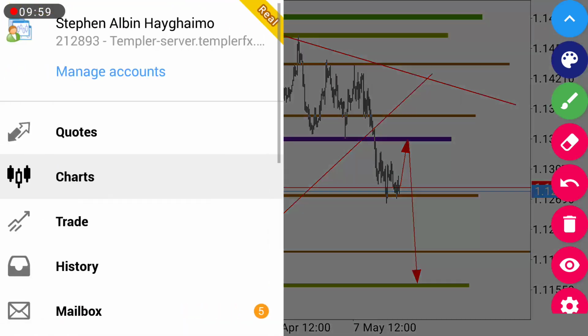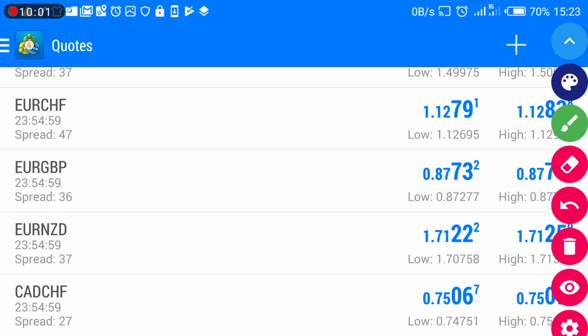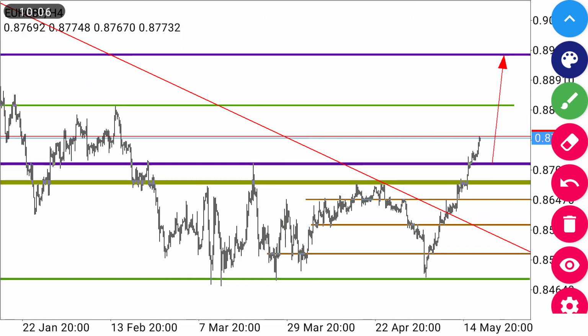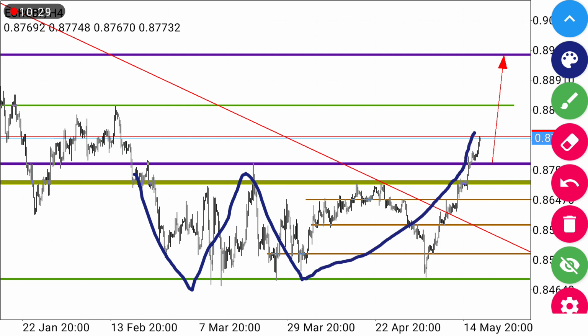Let's move to another pair. Another pair is Euro GBP. For the coming week, we are still anticipating it to continue moving up, but we'll wait for a pullback here, then we continue riding it toward that point. The reason is the formation of the double bottoms, which moved toward here. So it has broken the neck. It will be retested, then it will continue moving toward that area.